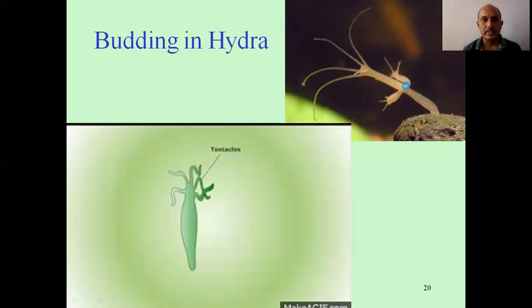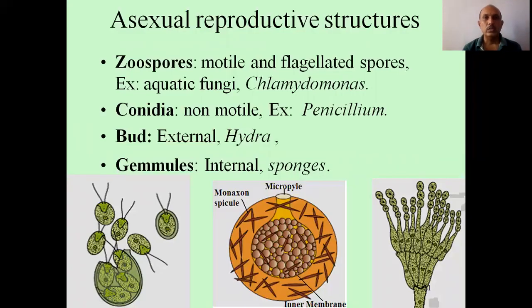So asexual reproductive structures may be zoospores in some organisms. Here you can see zoospores, which are motile and flagellated spores. Examples are aquatic fungi and Chlamydomonas. Or there may be conidia, which are non-motile. Example, Penicillium.